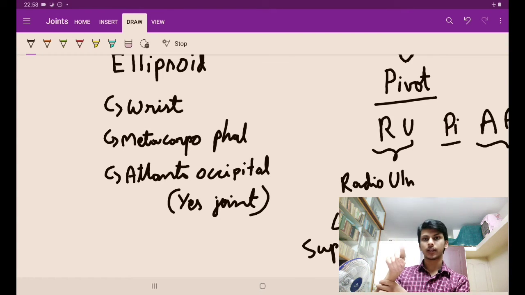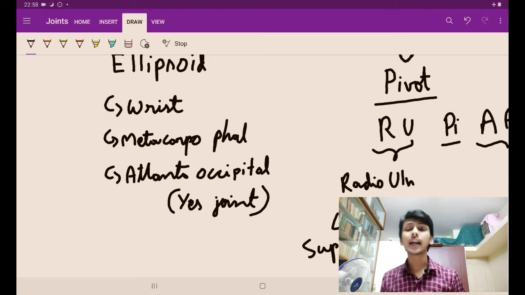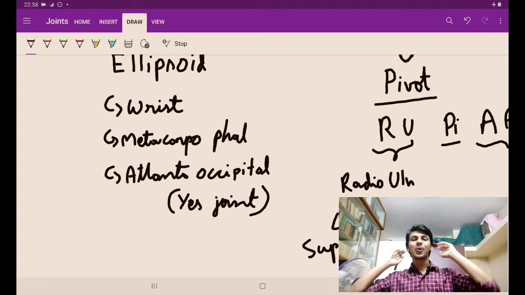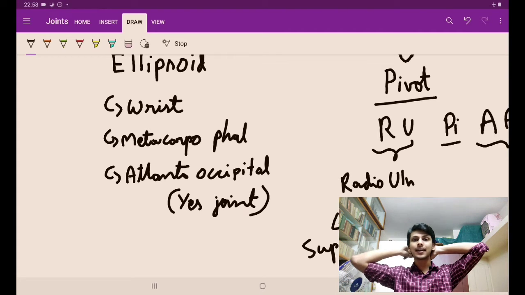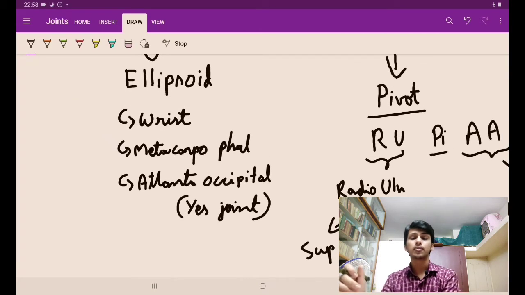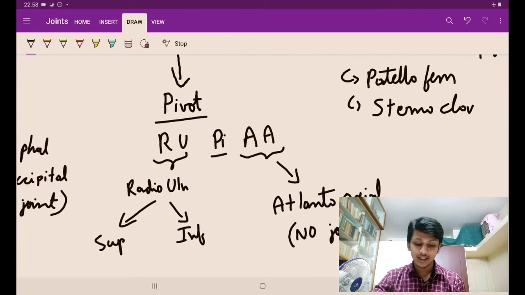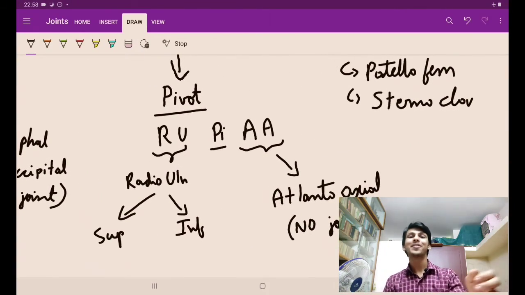Metacarpophalangeal joint का भी ऐसा होता है, ऐसा भी होता है. So that is 2 axes. Atlanto-occipital joint is a very interesting joint guys. कैसे? Because atlanto-occipital, it is between the atlas and the occiput, basic occiput. वहाँ पे condyles भी होते हैं and that is ellipsoid type of synovial joint. So yes, this is the movement of the atlanto-occipital joint. Yes joint. I used to remember it like that. And now there is pivot kind of synovial joint.